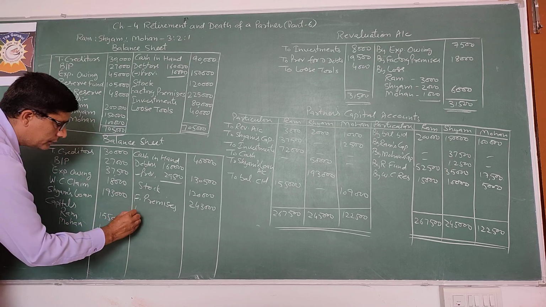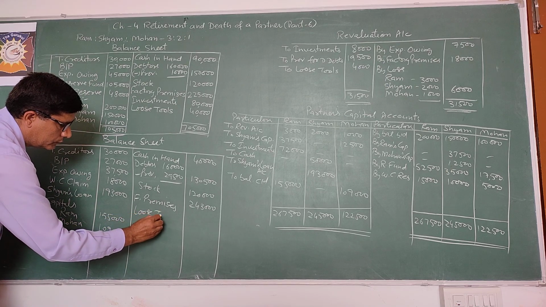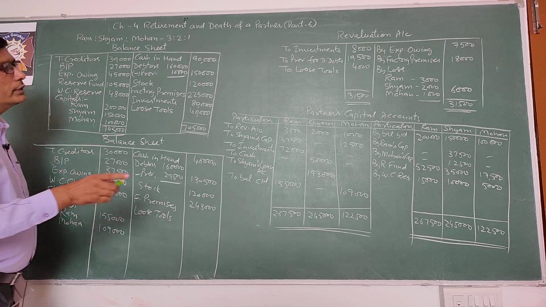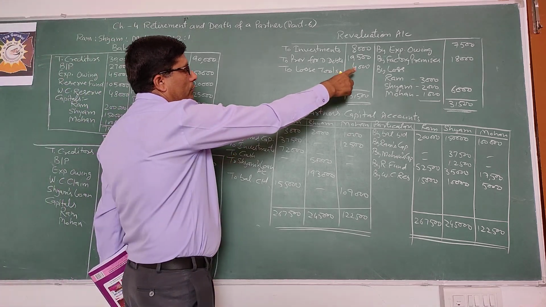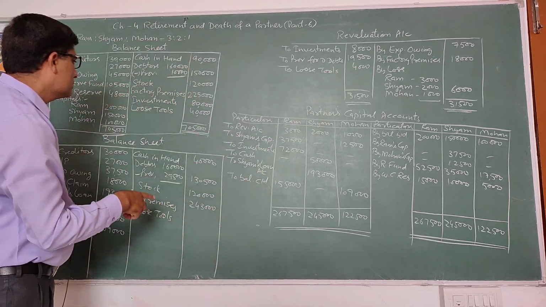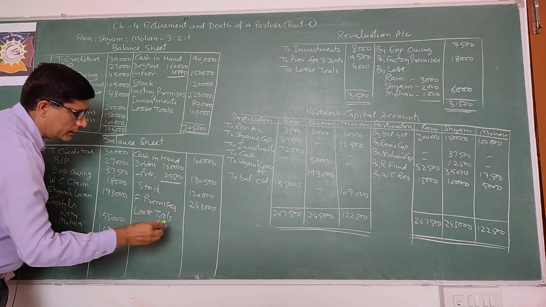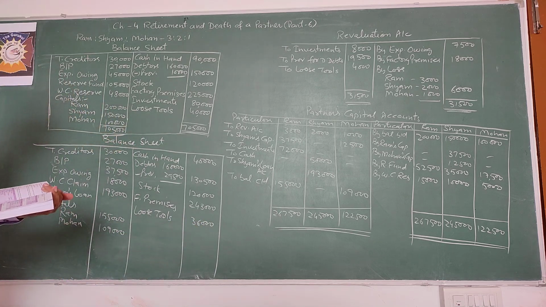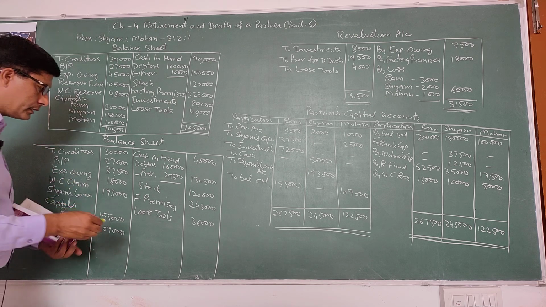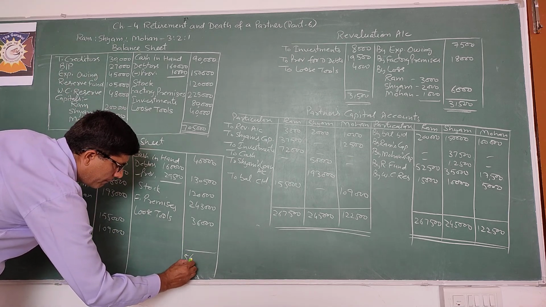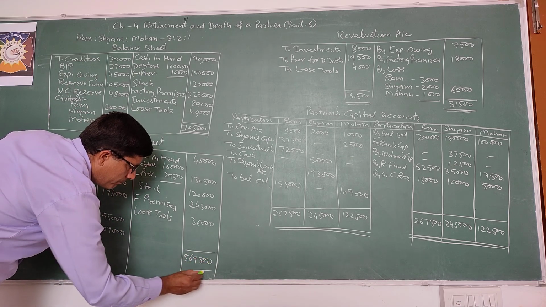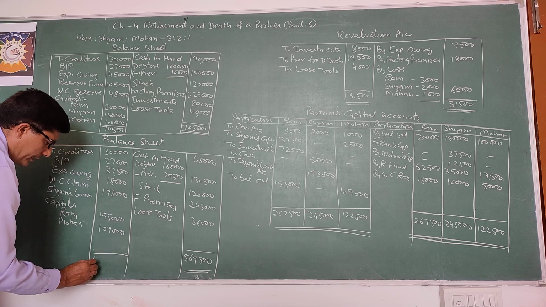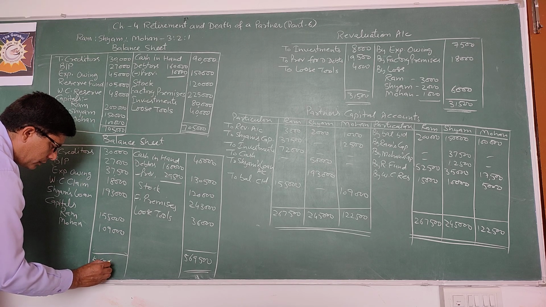Last, loose tools. Loose tools are reduced by 4,000. See here, debit of revaluation. So deduct 4,000, remaining amount is 36,000. The total of both sides will be equal, that is 5,69,500.